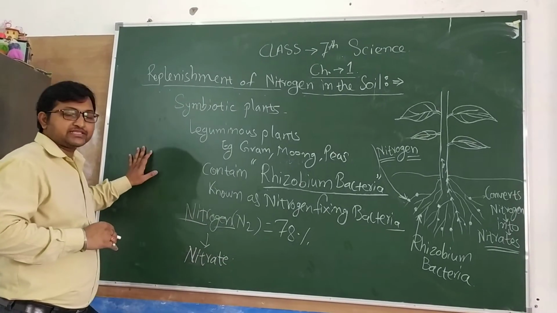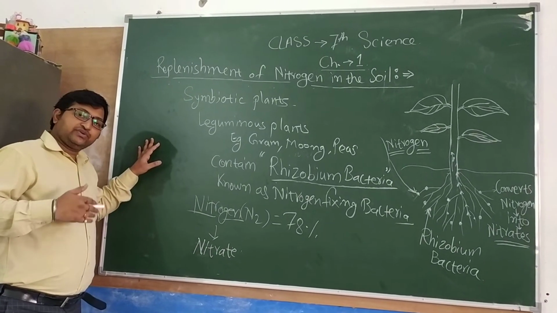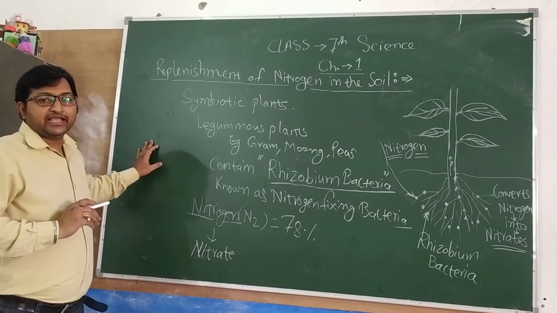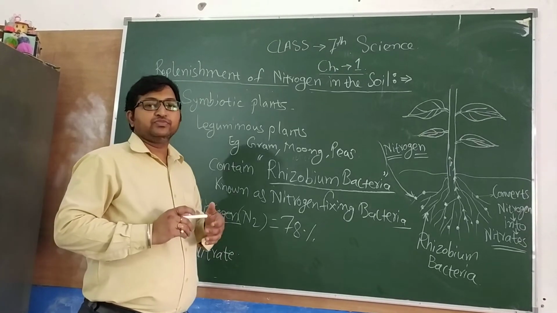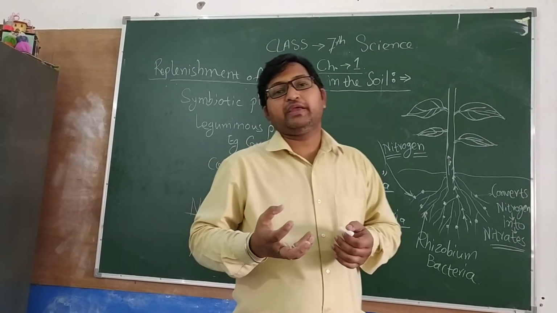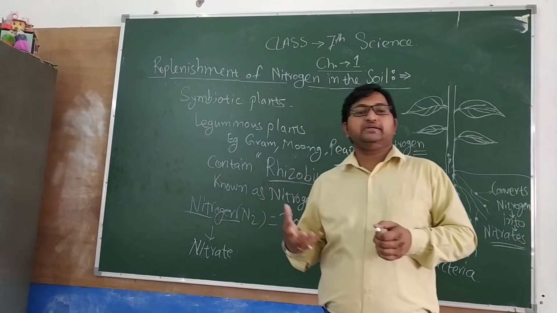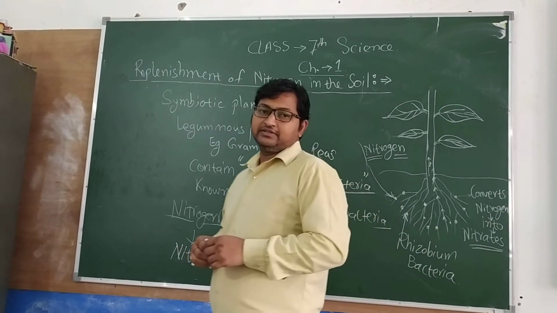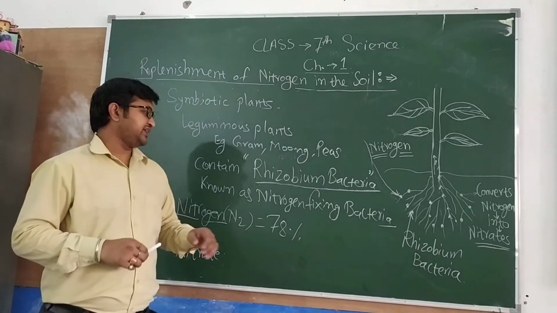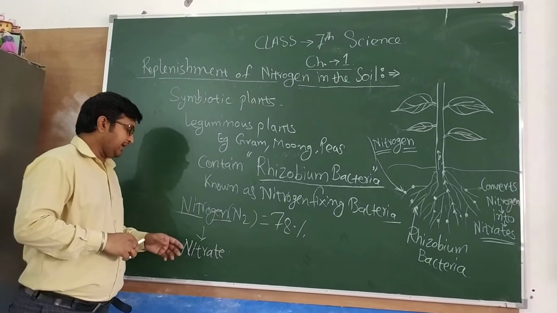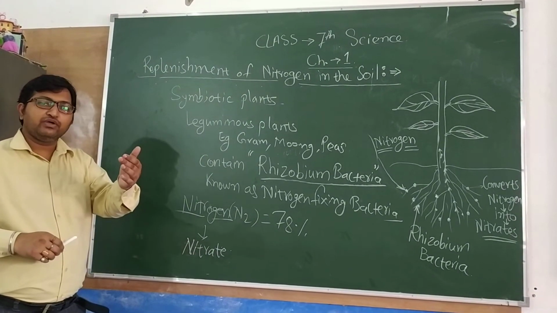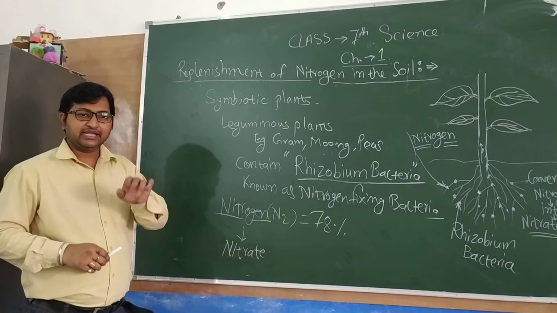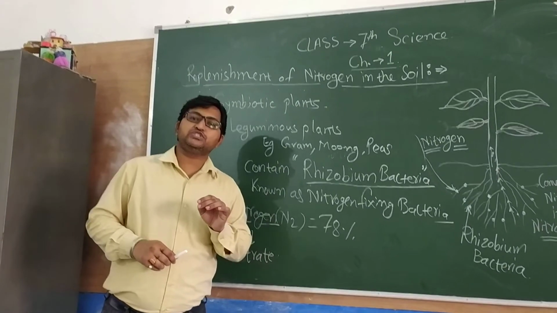So, once again we are summarizing. After repeated cultivation of crops, macronutrients like phosphorus, potassium and nitrogen have been used by the plants for nourishment and for growth. We can fulfill the demand or the deficiency of these macronutrients with the help of addition of manures and fertilizer. This was the first method. Second is the use of leguminous plant.